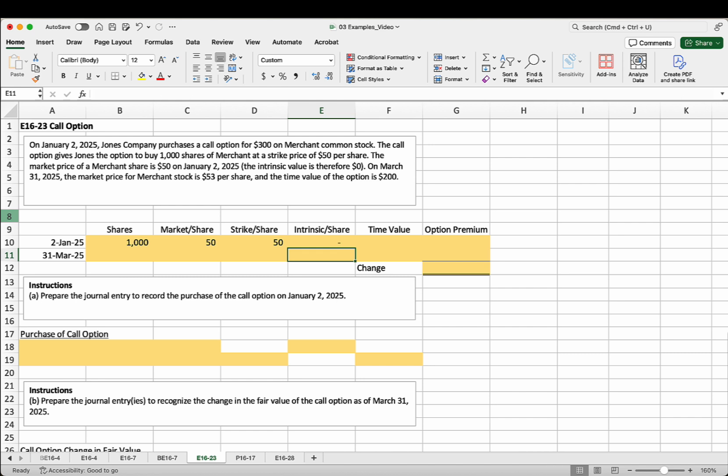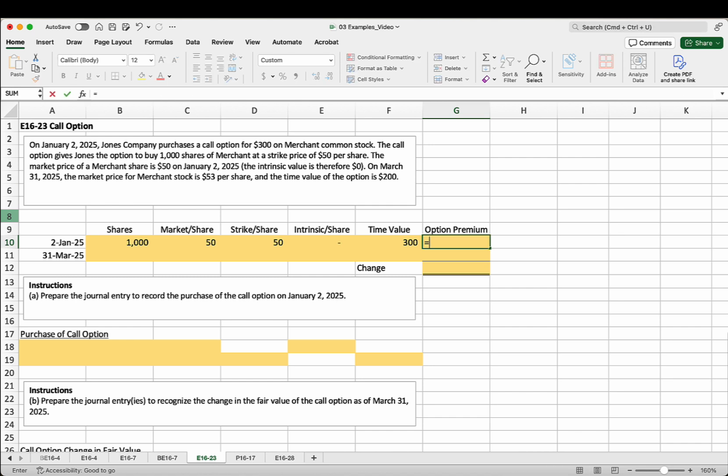So this contract has no intrinsic value, because instead of exercising our contract, we would just go to the market and buy the shares at $50 per share. However, where it does have value is in the fact that it has a time period during which that market share still has time to move away from our strike price in a way that is favorable to us. So as of the outset of this contract, we believe that that time value is $300 because that's what we are willing to pay for this contract.